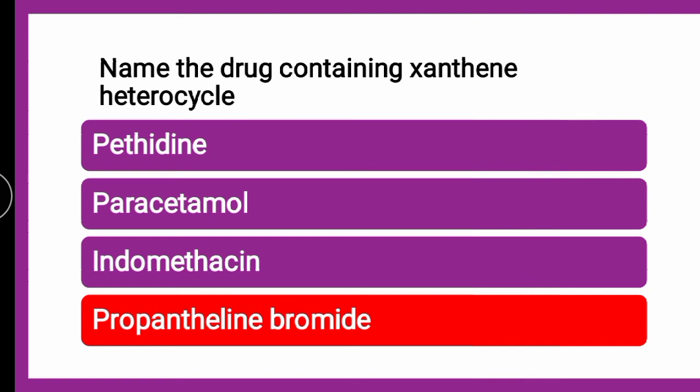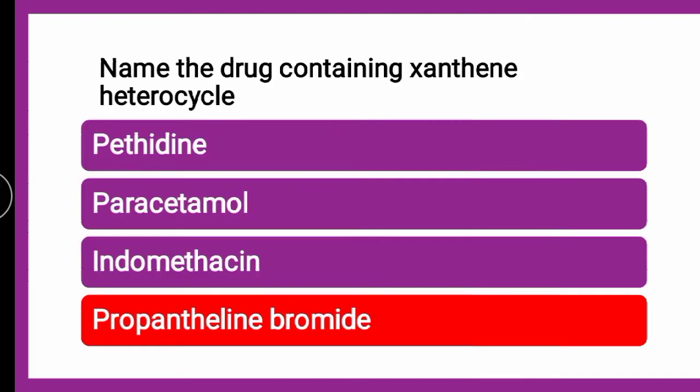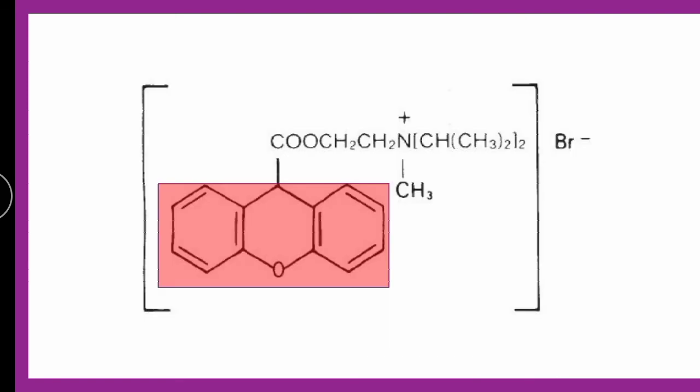Xanthene heterocycle. If you see the highlighted part in the structure, it is an anthracene nucleus actually, wherein the central carbon is replaced with oxygen. So it is nothing but xanthene, and propantheline bromide is a xanthene derivative. It contains a xanthene heterocycle.